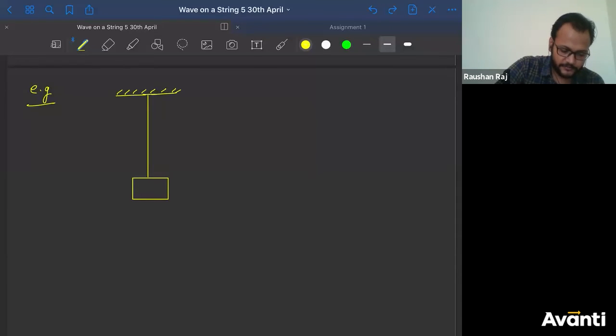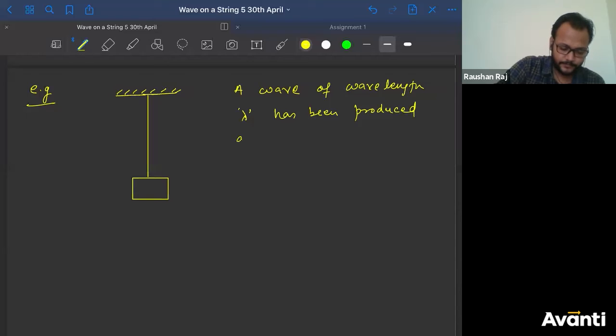A wave of wavelength, the question is a wave of wavelength. Look at the question carefully, guys. A wave of wavelength lambda has been produced at the bottom of the string.